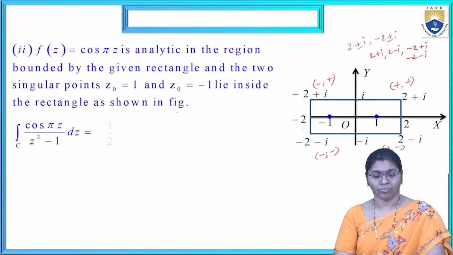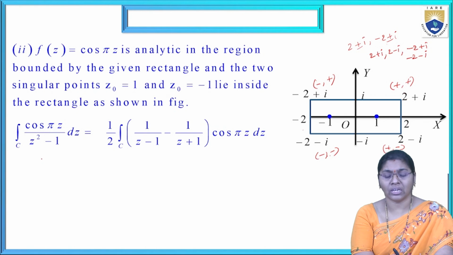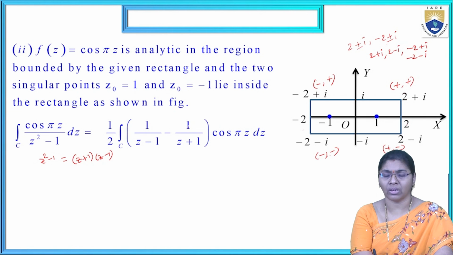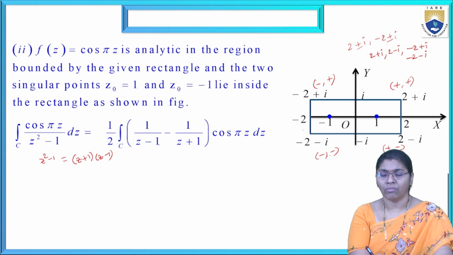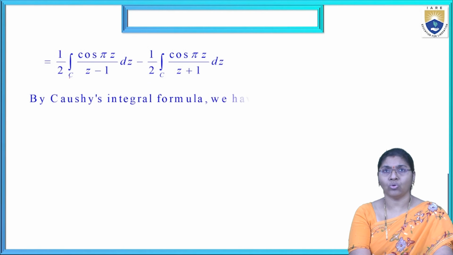Now the partial fractions. Here z square minus 1 can be written as (z plus 1) into (z minus 1). The partial fractions are A comma B equal to 1 comma 1. We get this one. Now, splitting into two parts, we get 1 by 2 into the integral over C of cos pi z by (z minus 1) dz, minus 1 by 2 into the integral over C of cos pi z by (z plus 1) dz.